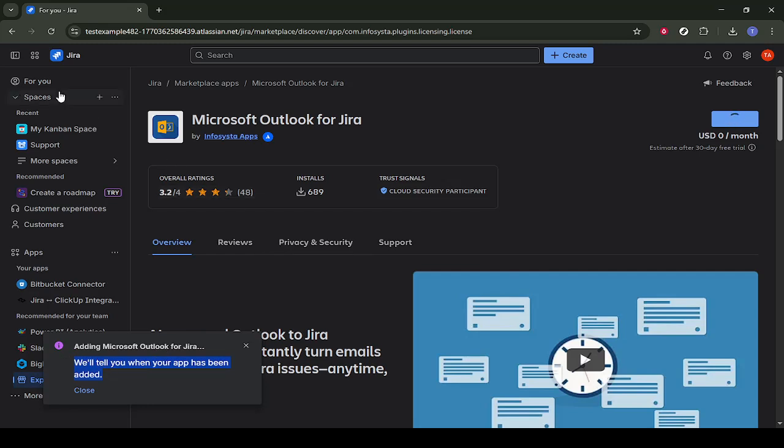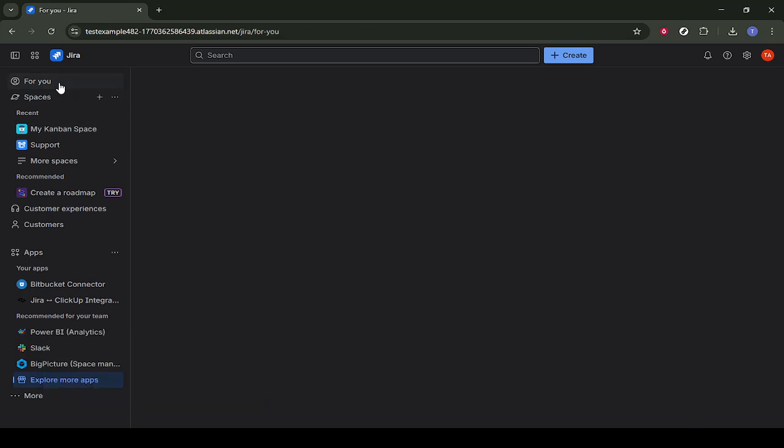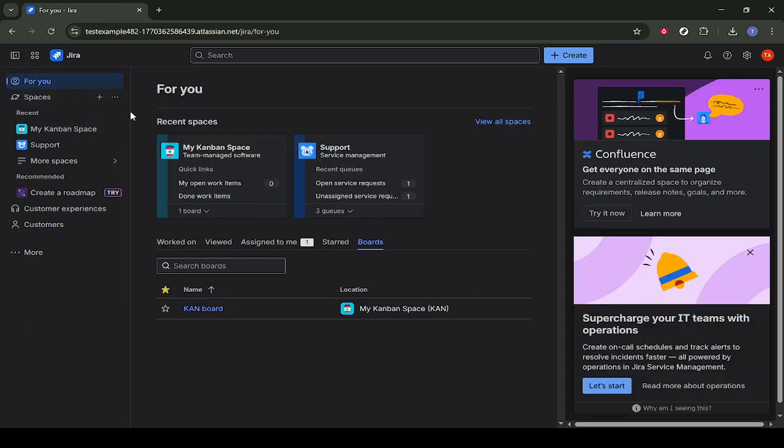Once you've done that, your Jira instance is ready with the Microsoft Outlook integration enabled, and you can proceed to configure the add-in directly in Outlook if required.